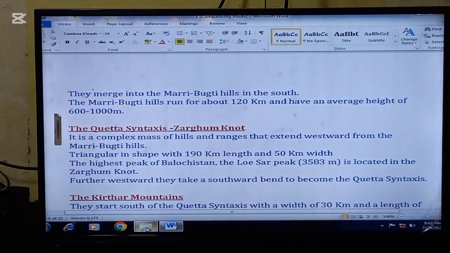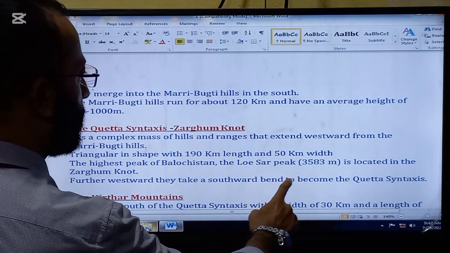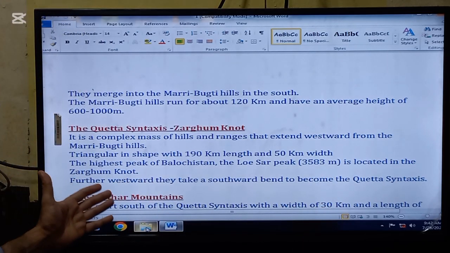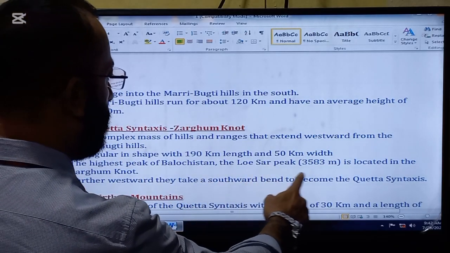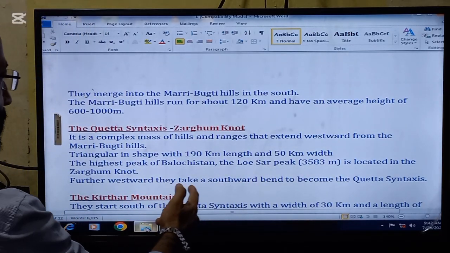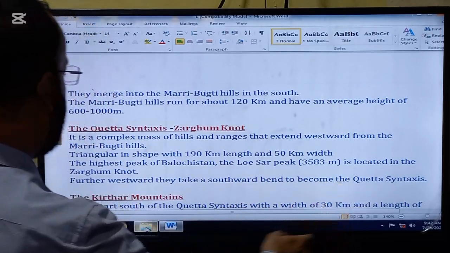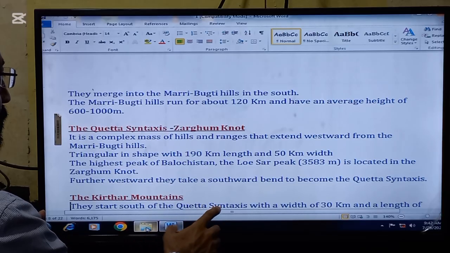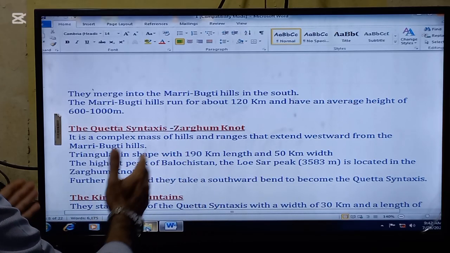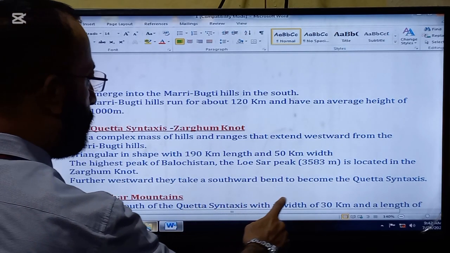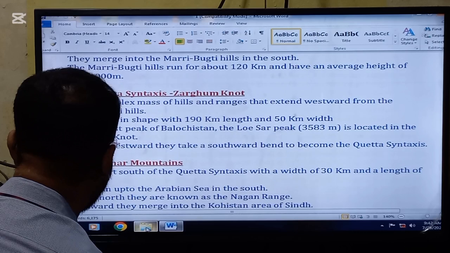The next thing that we are going to read is the Quetta syntaxis Zarghun knot. It is a complex mass of hills and ranges that extend westward from the Mari Bukti hills, triangular in shape with 190 kilometer length and 50 kilometer width. The highest peak of Balochistan, the Loe Sar peak, that is 3583 meters, is located in the Zarghun knot. So important point to be noted, the highest peak of Balochistan is located in this area. Further westward, they take a southward bend to become the Quetta syntaxis.